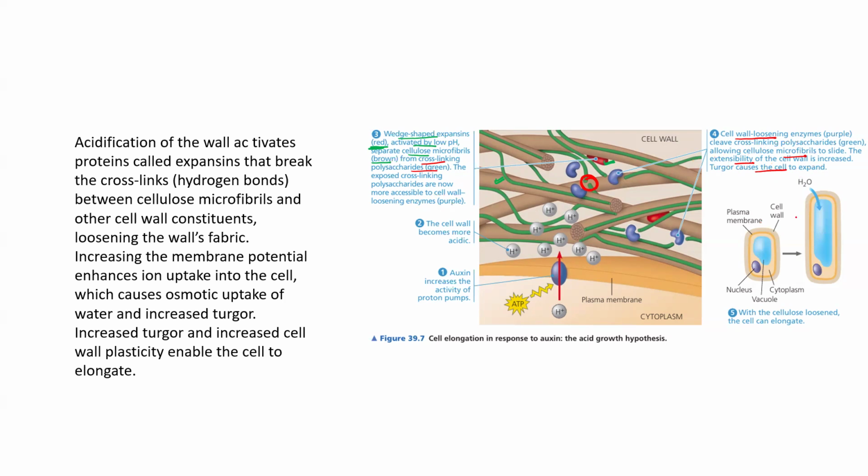So I hope in this video you have understood how auxin is able to increase the cell length, or how the cell goes for elongation because of auxin. The hypothesis is the acid growth hypothesis.